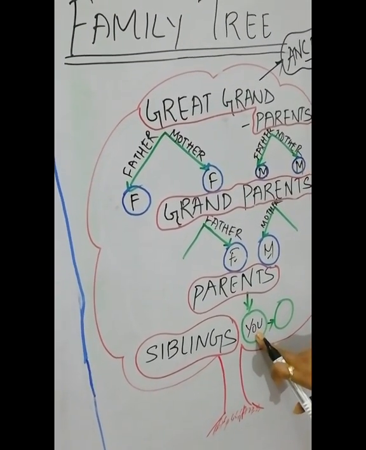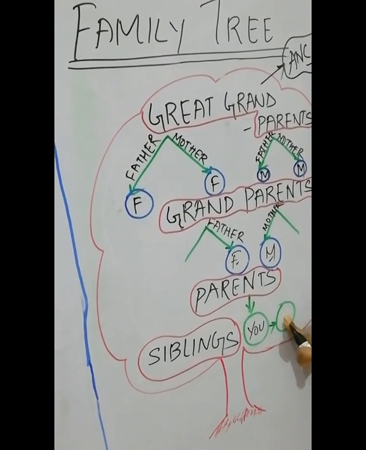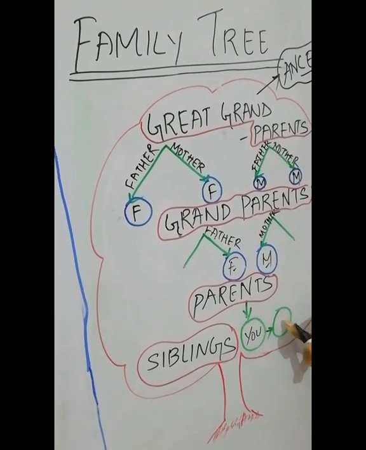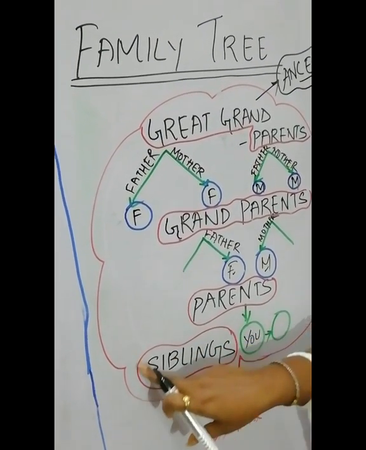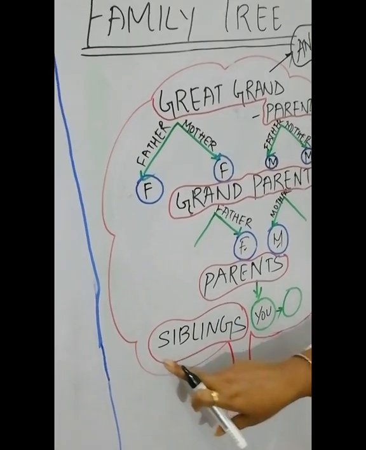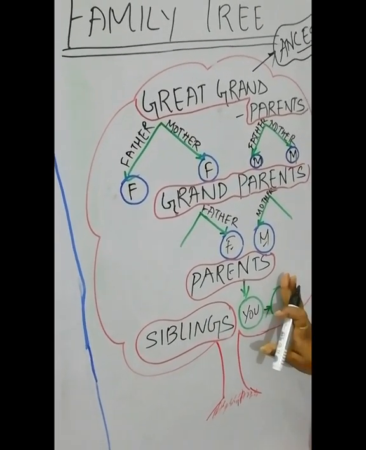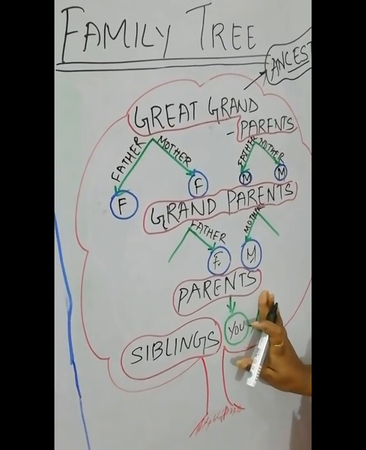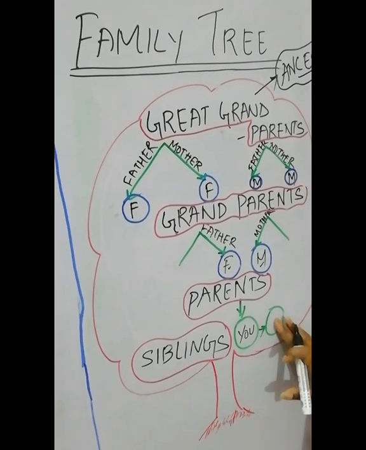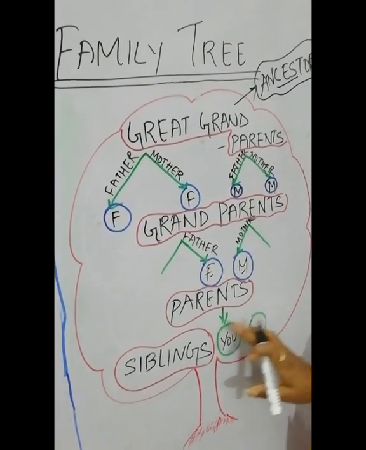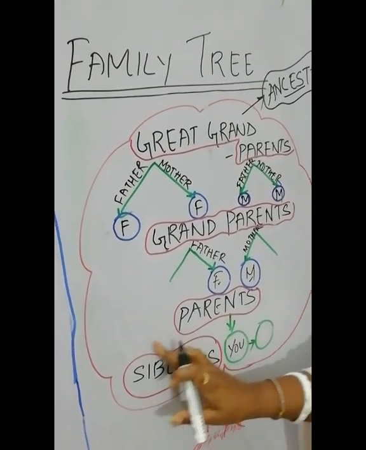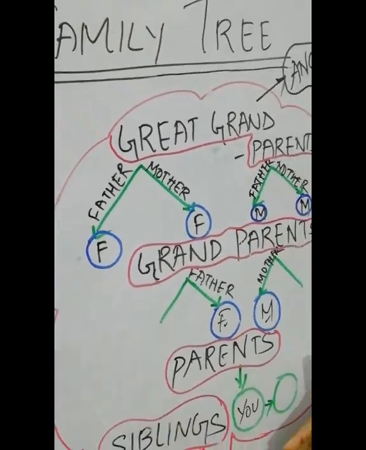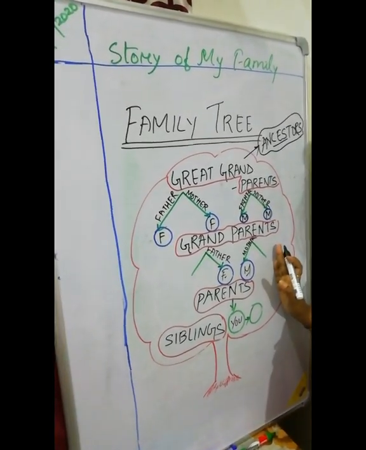Along with you, you may have a sister, you may have a brother. So if you have a sister and a brother, who are they called? They are called your siblings. Am I clear? This is optional. You may be a single child, then this option will not be there. But if you have a brother or sister, they will be called your siblings. So this is the family tree. This is a very small family tree I have explained.